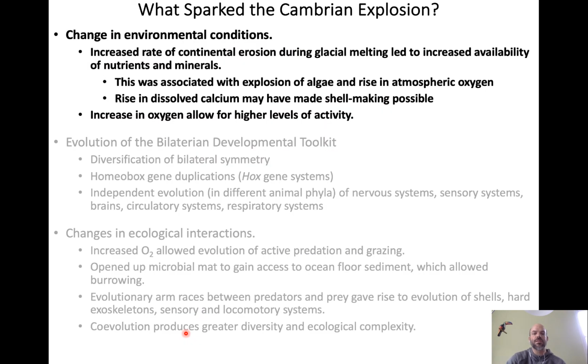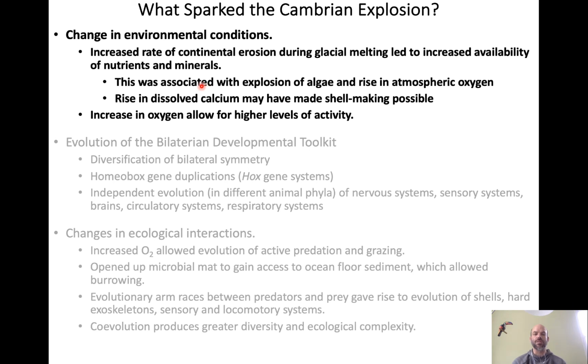So putting all these things together into a story listed in these bullet points, which is our first big reason of what sparked the Cambrian explosion, we'll be filling out the other parts of the story in later videos. But for now, we're focusing on this first one, which is the change in environmental conditions brought about by the end of the snowball Earth episodes. So as I was just talking about, you had this increased rate of erosion of the continents during glacial melting and after the glaciers were gone, which led to increased availability of nutrients and minerals from those continents flowing out into the ocean due to weathering.